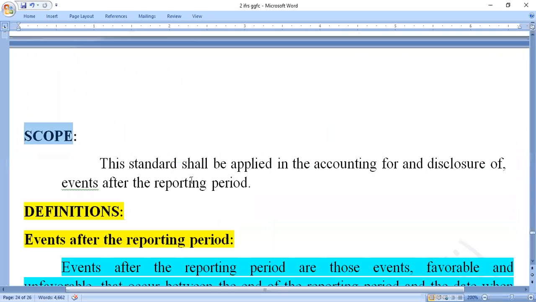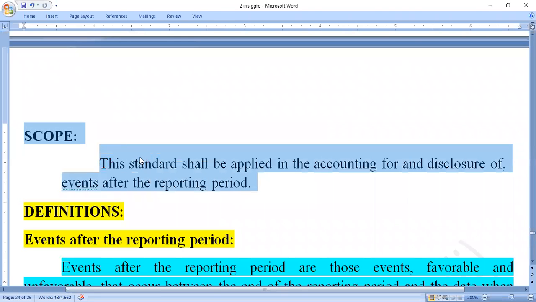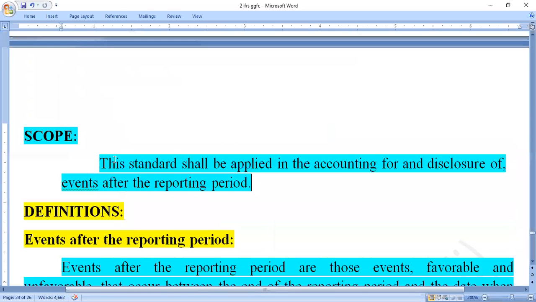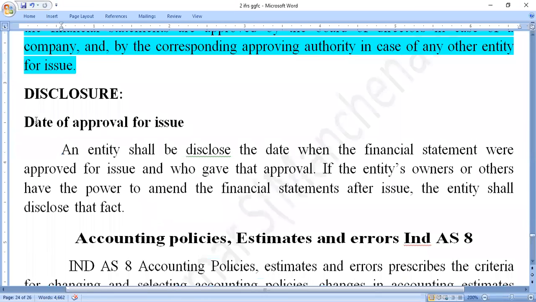The next one here is scope. The scope is where we apply this accounting standard: in the accounting for and disclosure of events after the reporting period. If any transaction occurs after the reporting period, then we apply this Indian Accounting Standard here. After that, disclosure. What are we disclosing here?